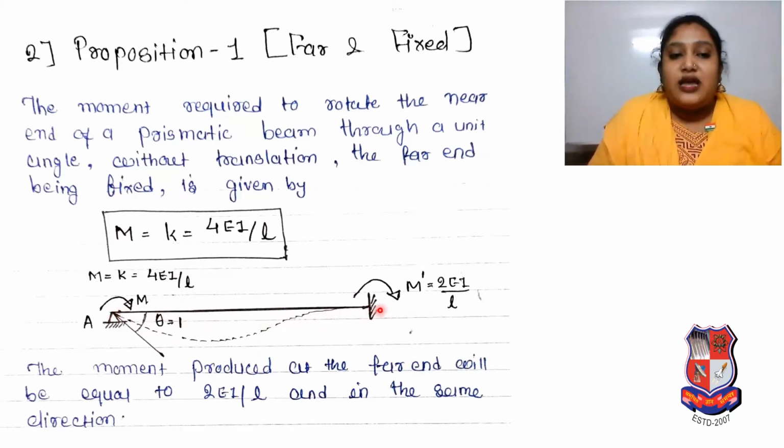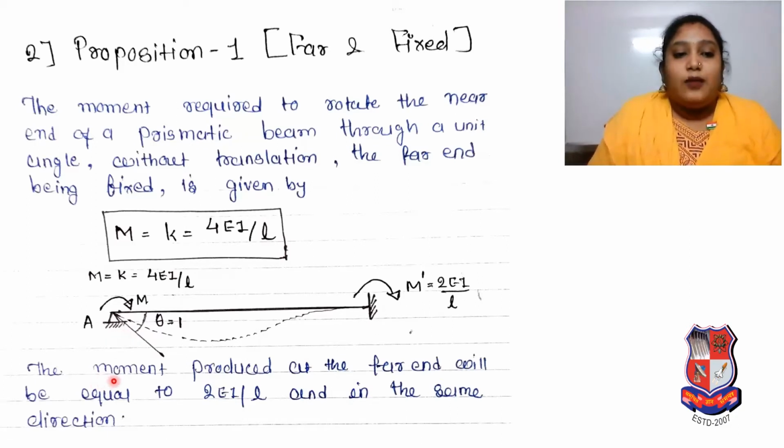Just see that beam, simply supported, fixed, that is the far end. That rotation theta is equal to 1, unity rotation required to produce moment. So the moment required to rotate the near end of a prismatic beam through a unit angle without translation, the far end being fixed, is given by M is equal to K is equal to 4EI by L.